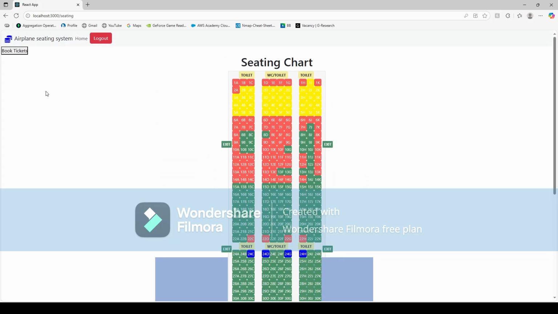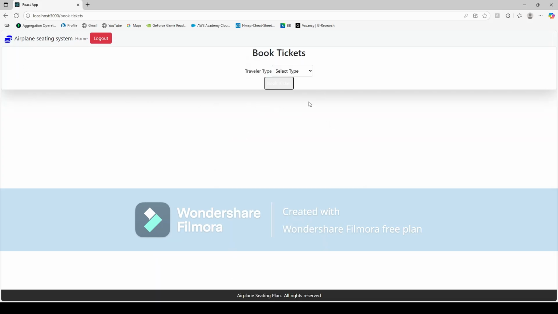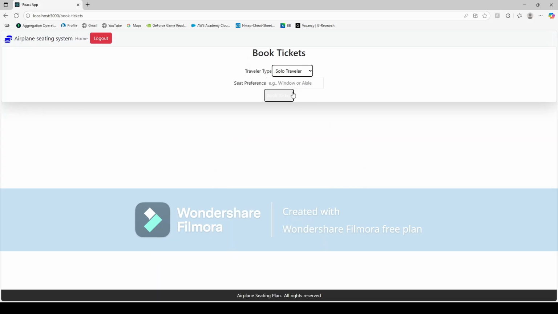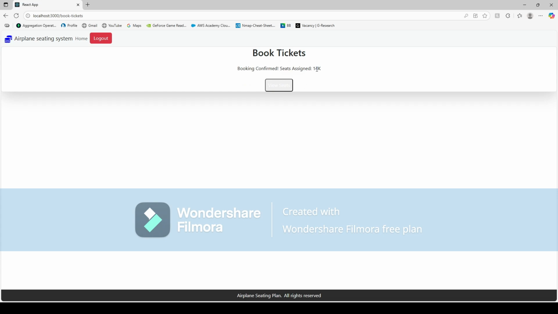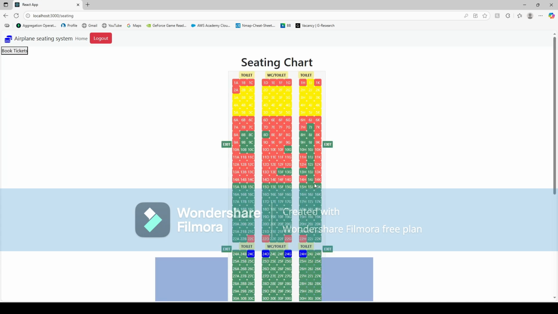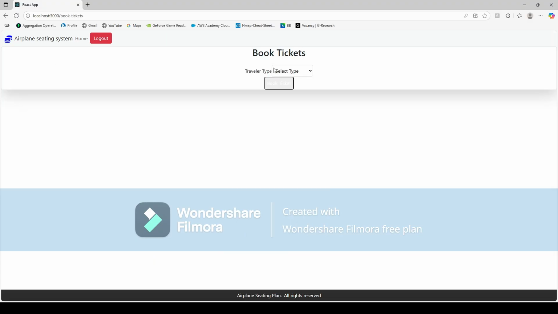So if we want to book tickets, just click book tickets at the top left. We'll just do a solo traveler. We'll just enter window. And as you can see, we get a window seat, 14K. Let's just double check it's a window seat. 14K, yep, window seat.